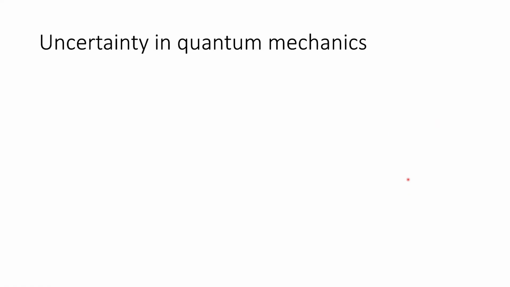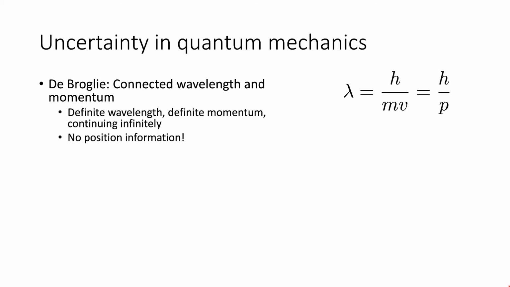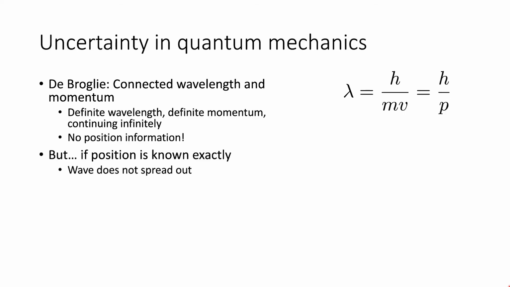Uncertainty is another key part of quantum mechanics. So remember, de Broglie connected wavelength and momentum via his equations there. So for a definite wavelength, you would have a definite momentum, and it would continue infinitely. So that wave carries on going to infinity. The problem is, there's absolutely no position information here. Consequently, if we know the wavelength, if we know the momentum, we don't really know a lot about the position. But if we know the position exactly, the more we define the position, the less we can define a wave in that space, so the wave doesn't spread out. So there's no known wavelength, which means the momentum is unknown.